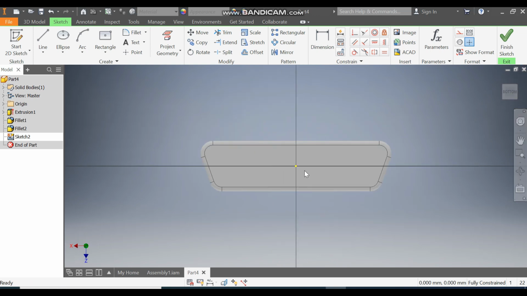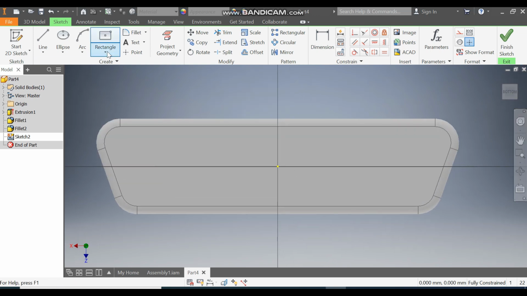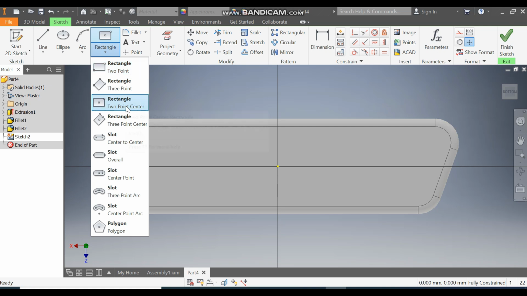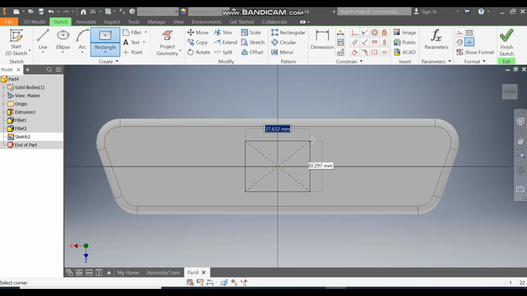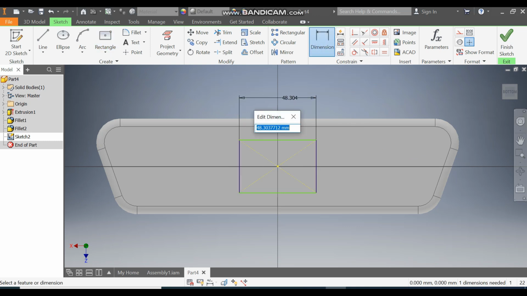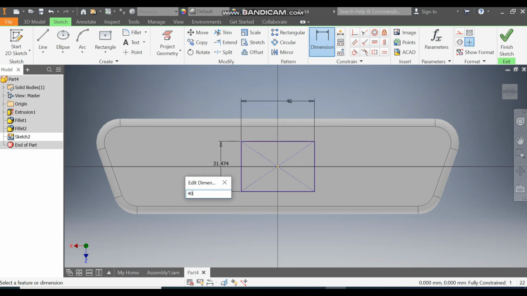Okay, now here select this face or select the bottom face, go to create sketch, rotate, take here rectangle command, take 2 points, enter rectangle. From this center point, make the rectangle, go to dimension. Here take this width as 46, define this as 40.